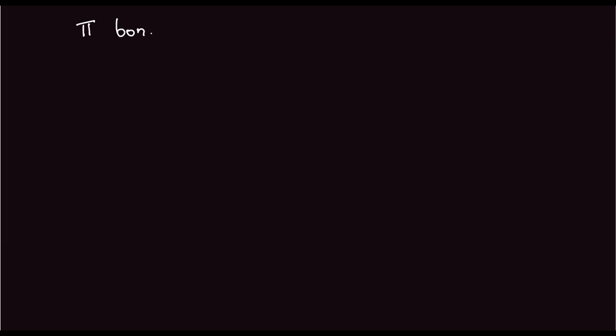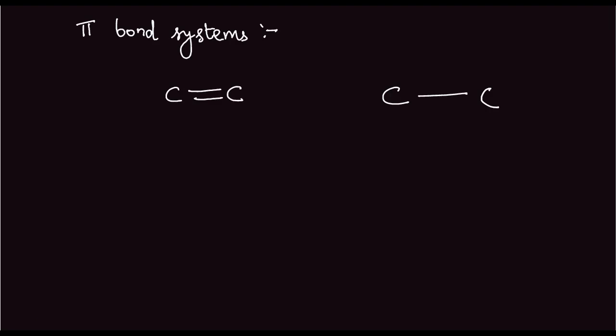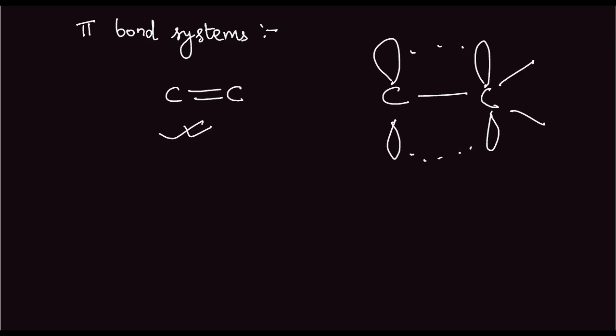Pi bond systems are systems in which the carbon-carbon have a double bond between them. So this is a pi bond system. It is generally represented in this way, and it looks something like this. These carbons would then be associated with some other atoms or groups of atoms.